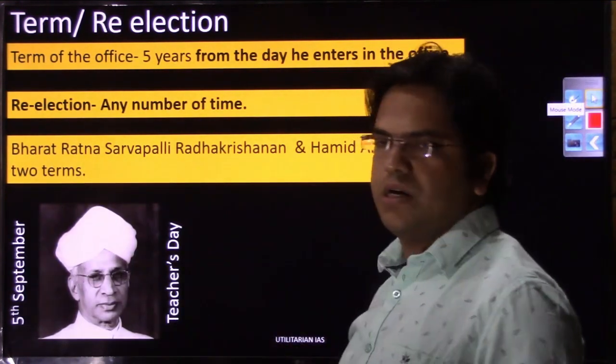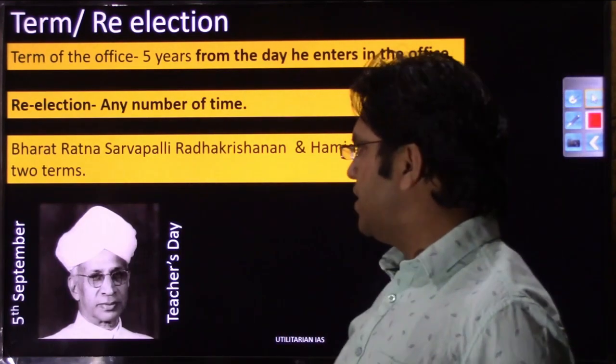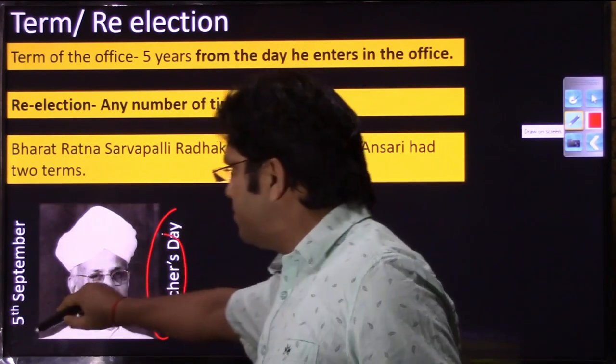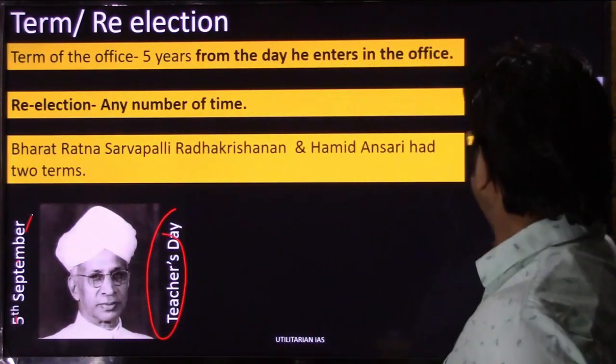This is additional information. He is Sarvapalli Radhakrishnan, whose birthday we celebrate as Teachers Day, 5th September. Do you remember that? Right. So this is one additional piece of information.